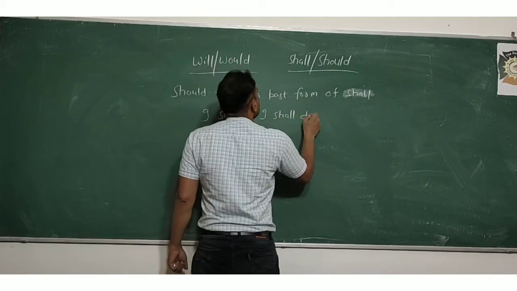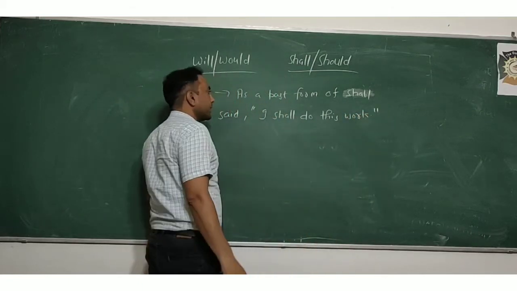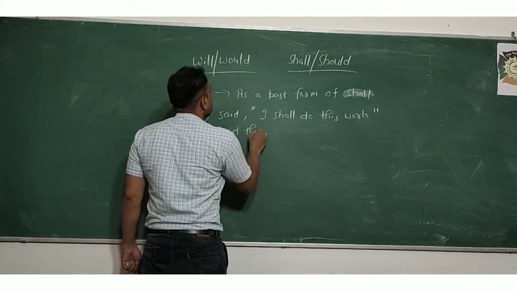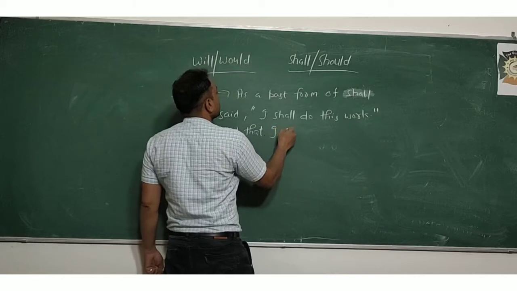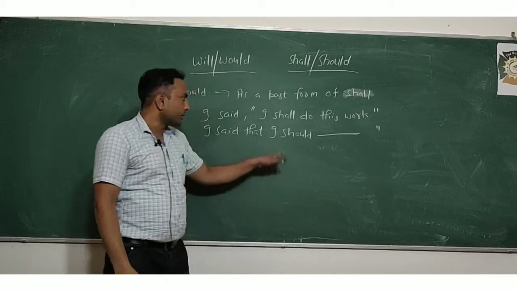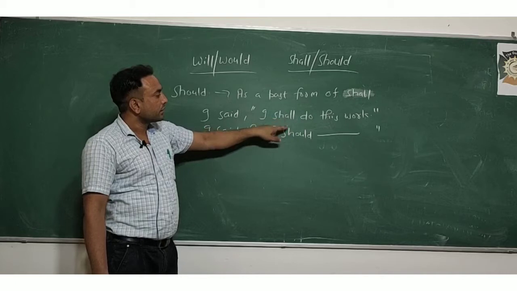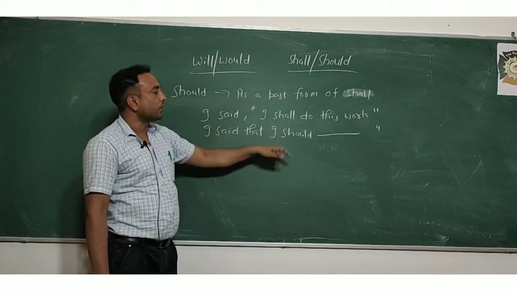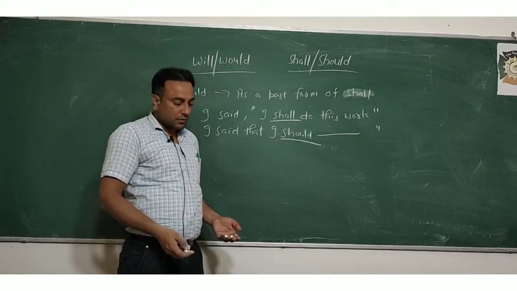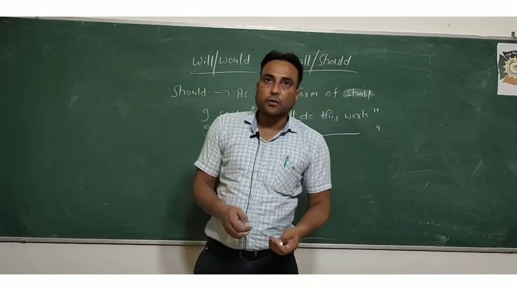If I say, I shall do this work, then I said that I should do this work. So while changing sentences from direct speech into indirect speech, should is used as a past form of shall. I think this is clear to you. But there are more uses of should that we are going to discuss.